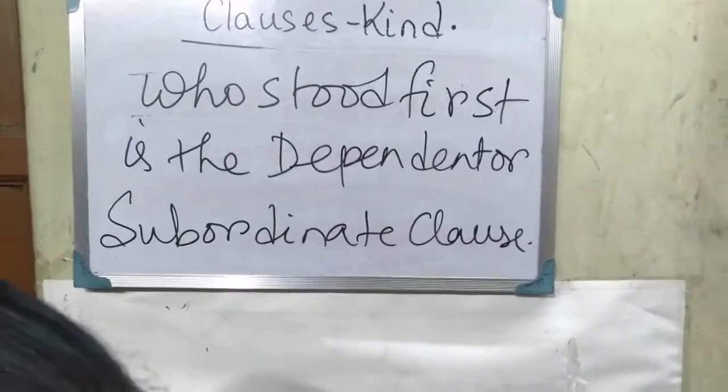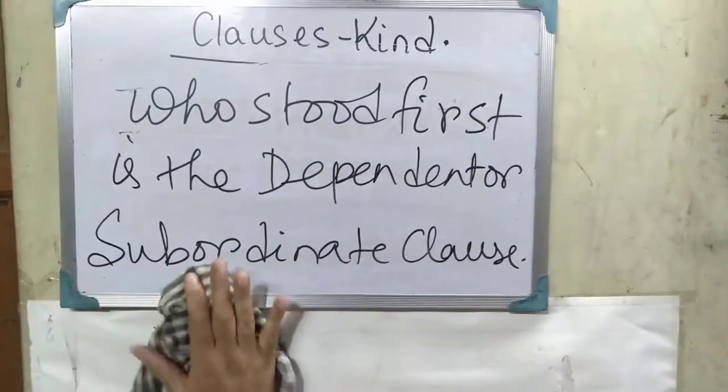Okay, so dependent or subordinate clause.